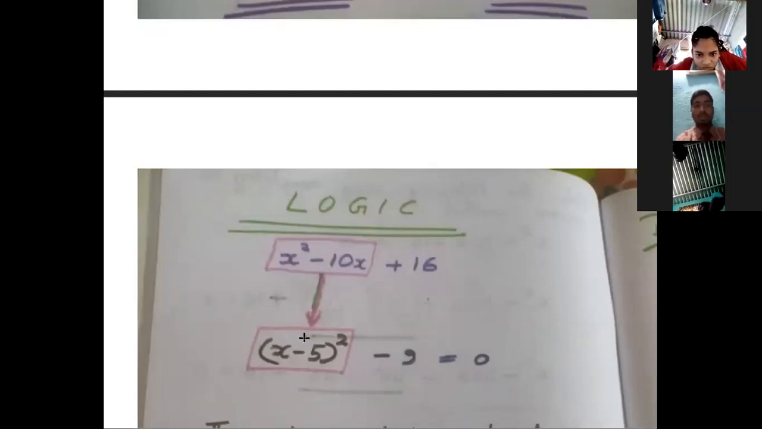This is the most basic logic of this question, and this is why it is called completing the square, because this is a square. So how did we come from this to this? Nursab, I will ask you this: what is the expansion of x minus 5 whole square? If I ask you what x minus 5 whole square is, what will be the answer? You can think of an answer.